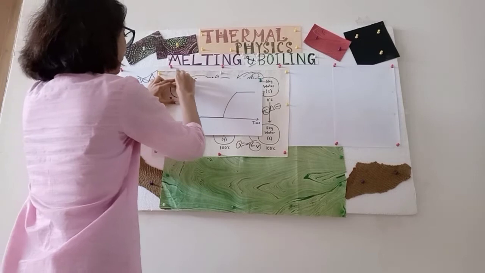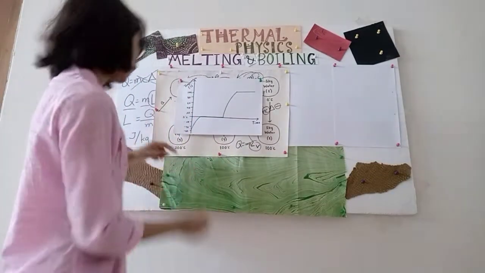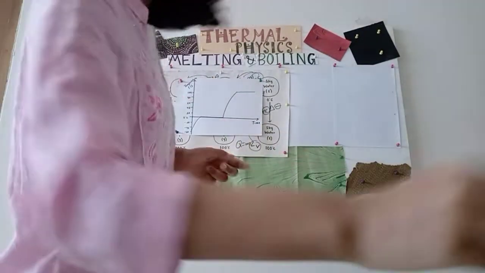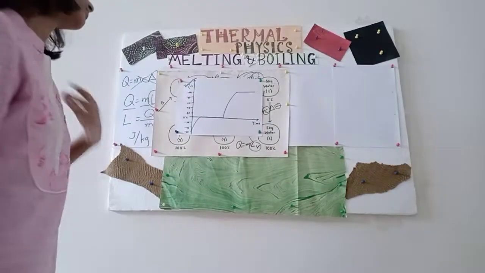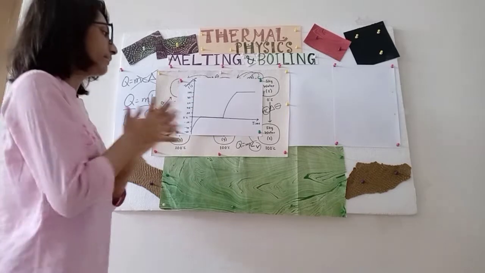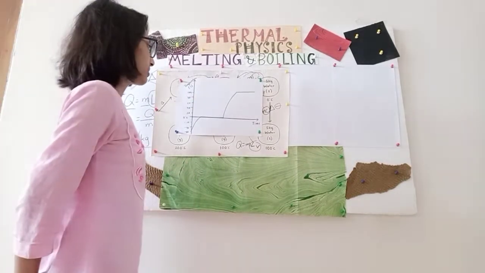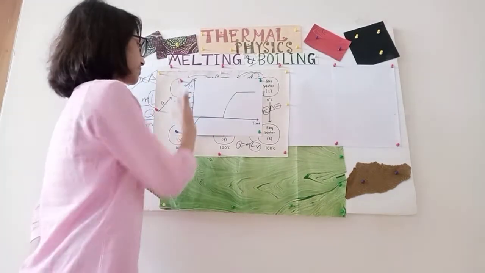Okay, have you ever met something like this before? You can look at it and see if you are familiar with it or not. Alright, so what can we see? Again, the graph is plotted with temperature against time. This is temperature in degrees Celsius, and this is time.